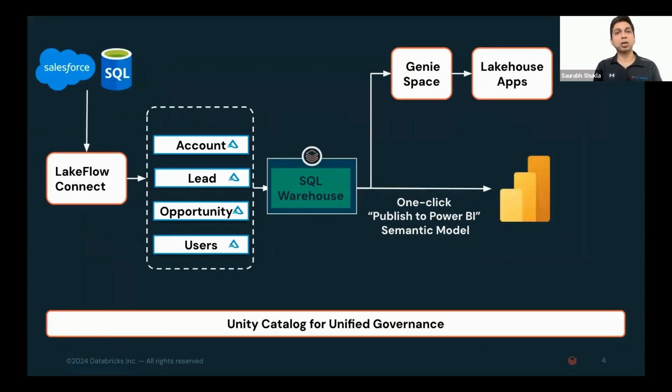So in this demo, I'll walk you through how you can use Azure Databricks and Microsoft Fabric to bring together the disparate source systems and unlock key insights through Power BI dashboards, as well as simply asking natural language questions with Databricks Genie. Using Lakeflow Connect, I'm able to very quickly and easily get incremental data from Salesforce and SQL Server into the Lakehouse.